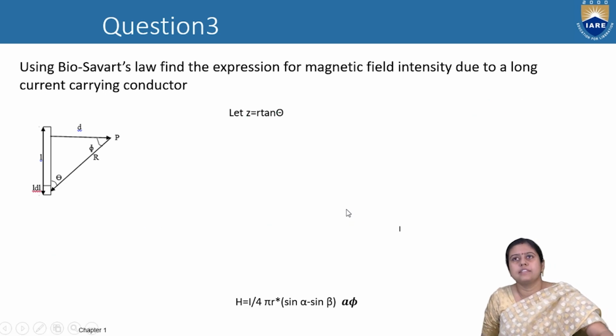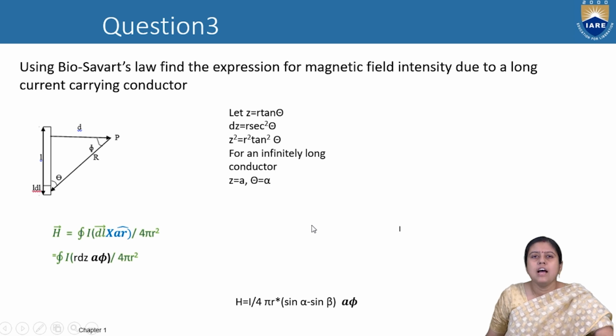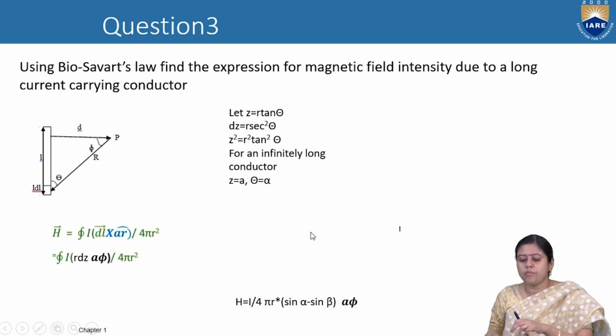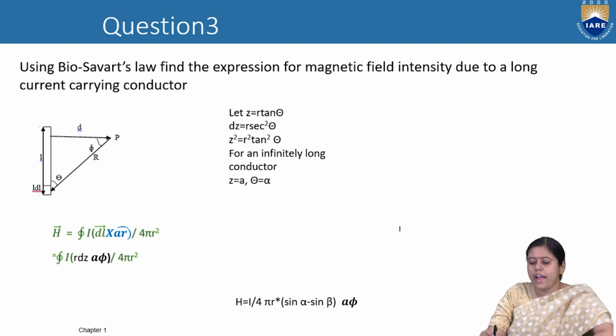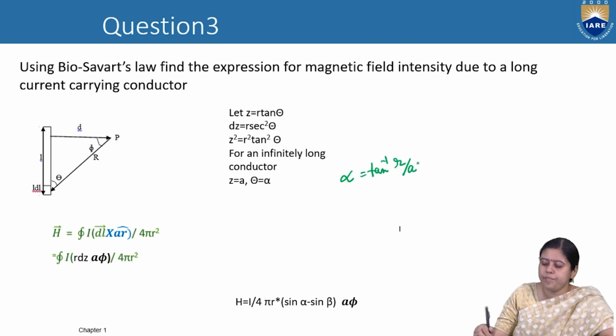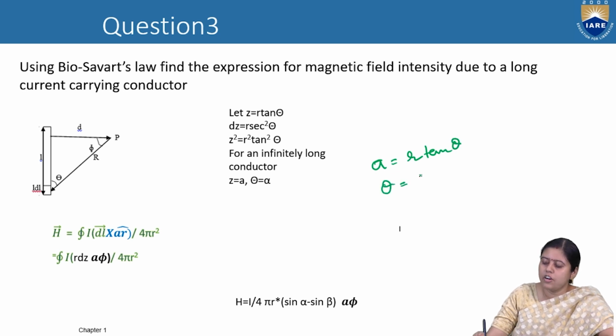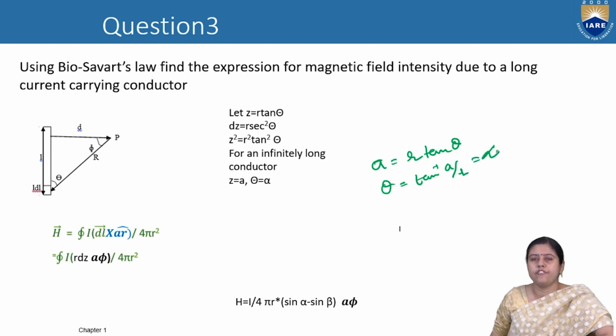And this is the intensity for a long current conductor. If the distance is finite, there is a small change. If Z is equal to A, phi is equal to tan alpha, and alpha is nothing but tan inverse R by A. Or we can write Z is equal to R tan theta, so theta is equal to tan inverse A by R. We are writing this angle alpha.